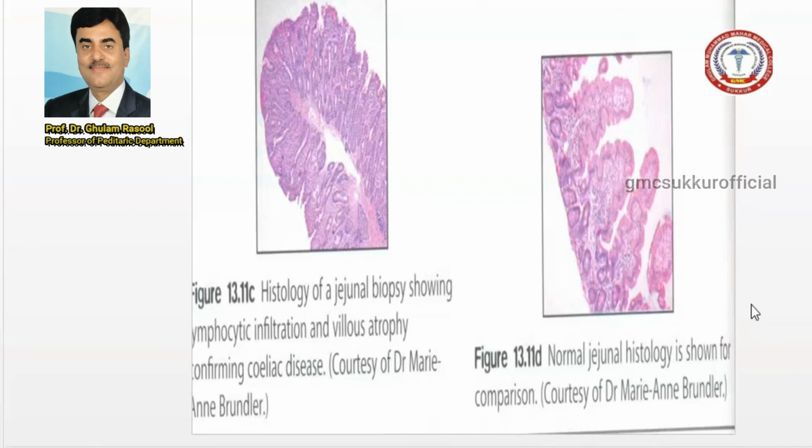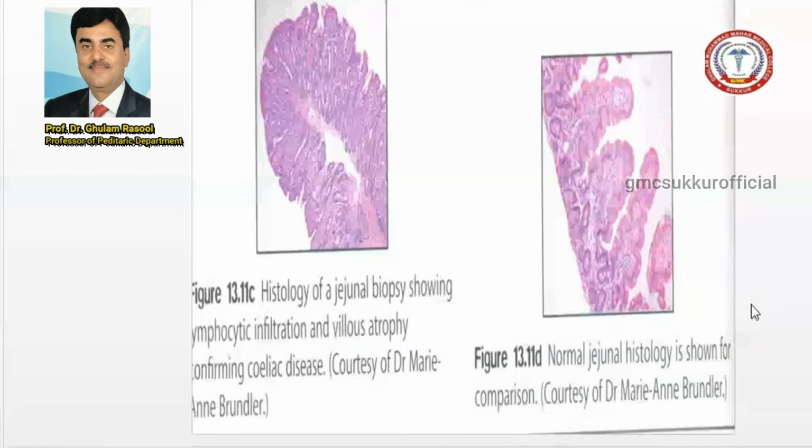Now this is the histological picture. You will see the histology of the jejunal biopsy. The gold standard for the biopsy is the jejunal biopsy, because the small intestine is large. There are three parts: jejunum, ileum, and duodenum. But the gold standard for the diagnosis of celiac is the jejunal biopsy.